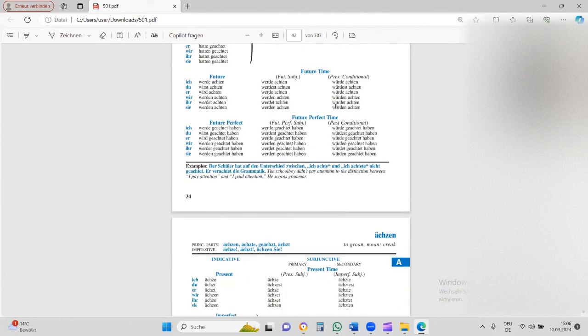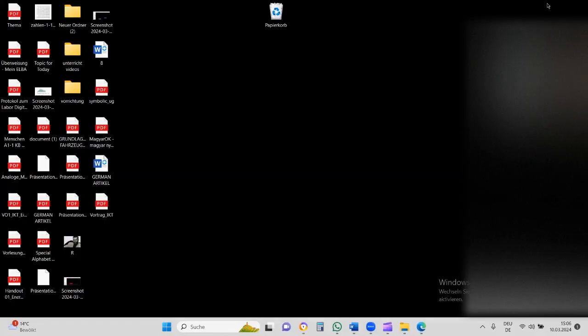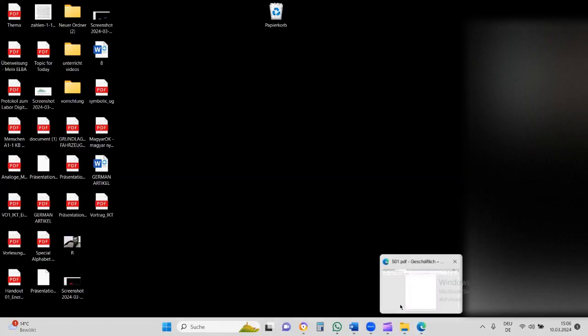It's your personal building, you're building yourself personally. So please make use of this book. I will send this book to you now. I'll send it to the WhatsApp group later.